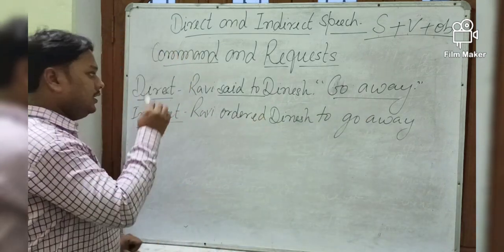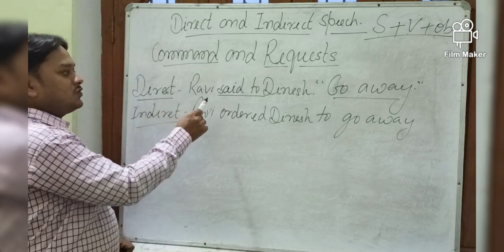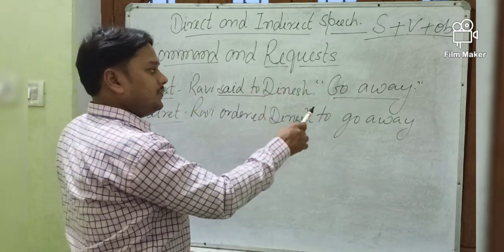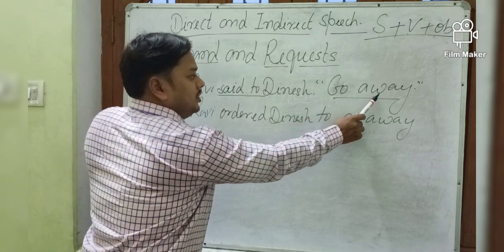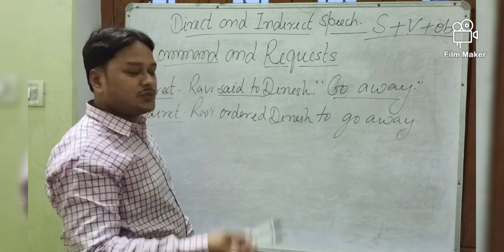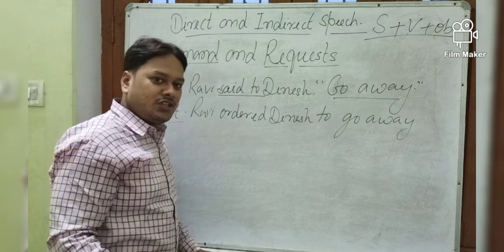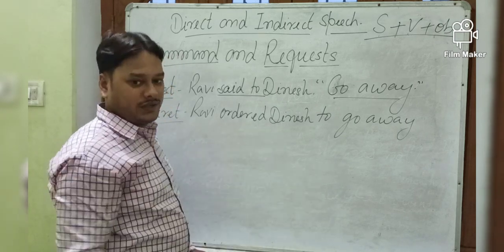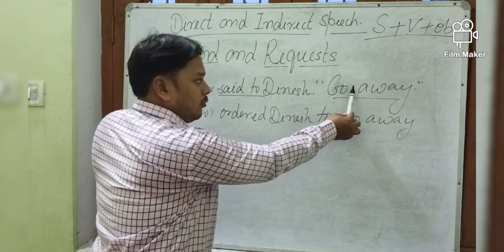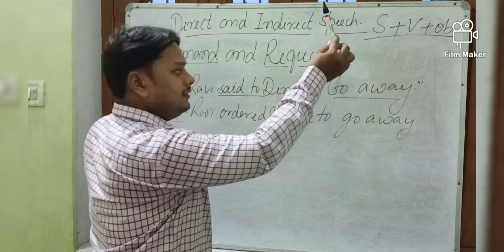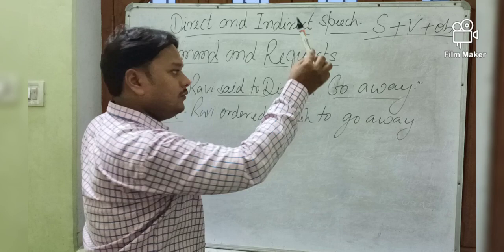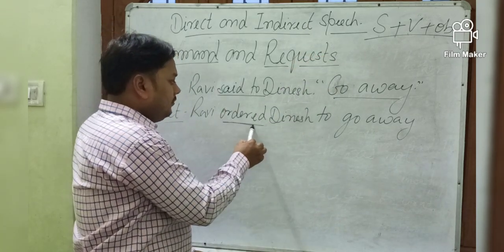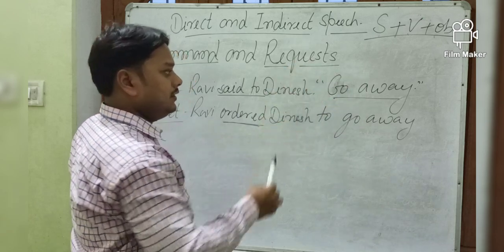It's very important. Once again I am telling, direct speech: Ravi said to Dinesh, go away. You have to see first the reported speech. If a request is made, in the reporting verb you will write requested. If a command, order or advice is given, then you have to write the reporting verb according to this reported speech.